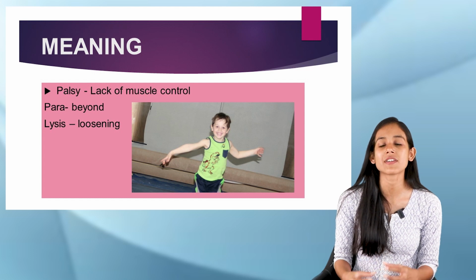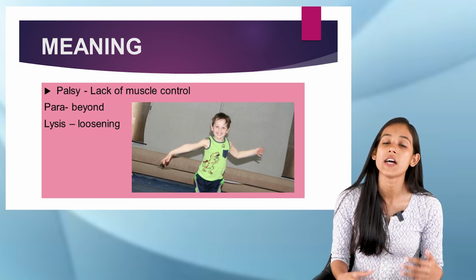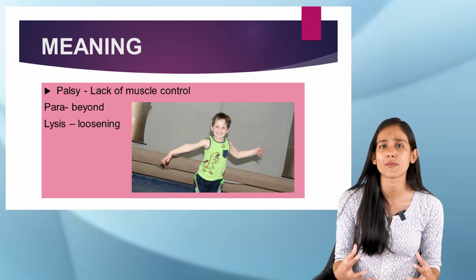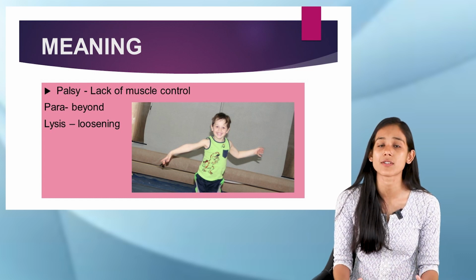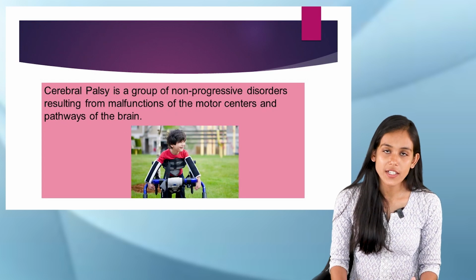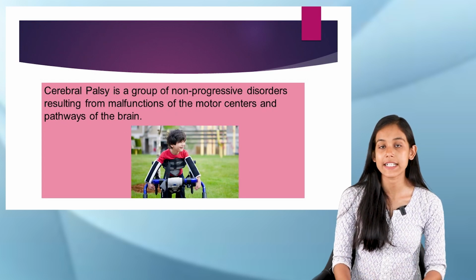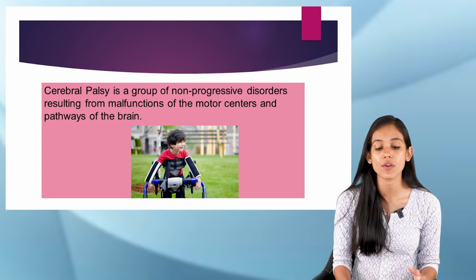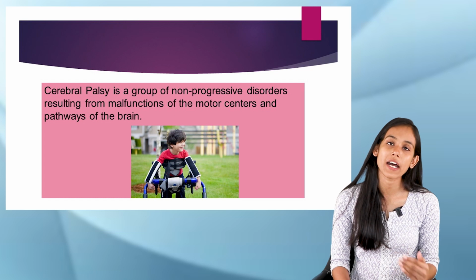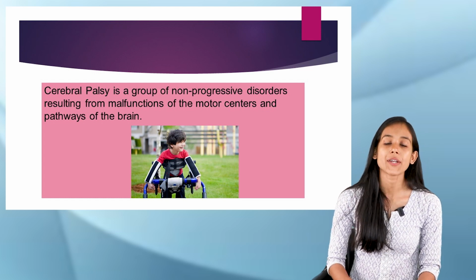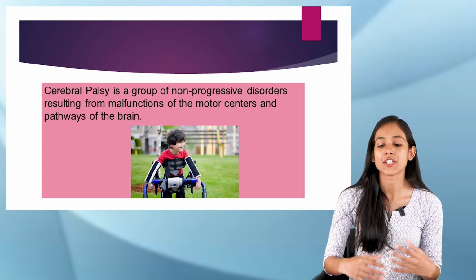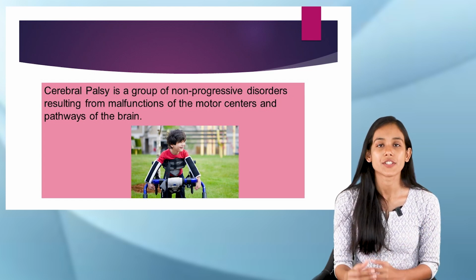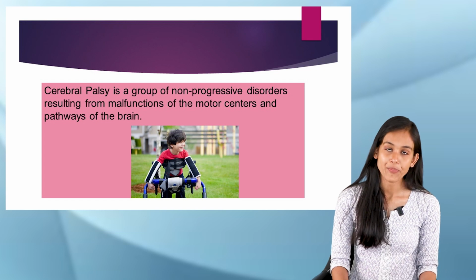So the brain would not be able to send appropriate signals to the muscles about when to relax or when to contract. So what we understood is that cerebral palsy is a non-progressive disorder resulting from malfunctions of the motor centers and pathways of the brain. And why does it happen? It happens due to damage of the growing brain before, during or after the delivery.